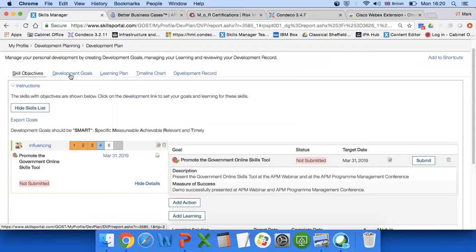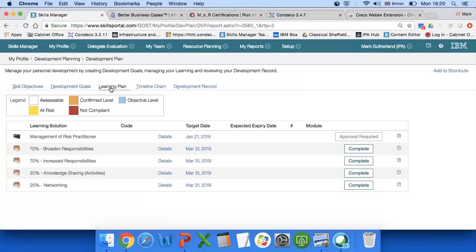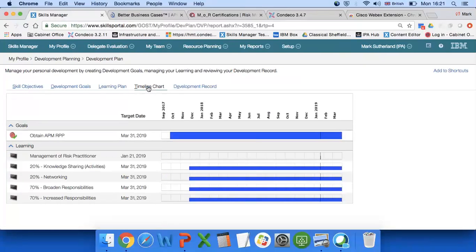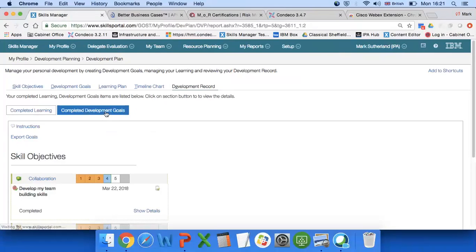Development goal is exactly the same, but it's just broader. So in this example, I've got one here around obtaining registered project professional status. There's a learning plan. So you'll remember we said the management of risk practitioner, so this appears in the learning plan part. And when you've had that discussion with your manager, it can be approved and appear on your learning plan. And then there's a timeline. So this goes to March 19th. And then as things get completed, there's a development record, and you can show completed development goals.